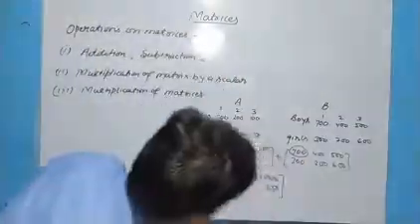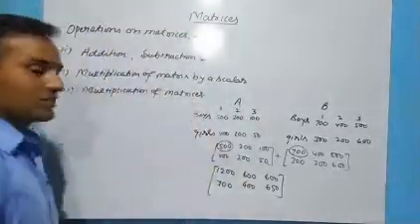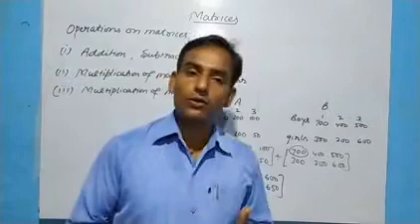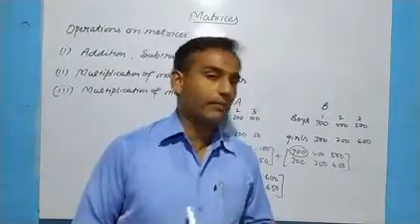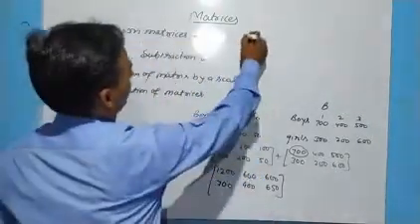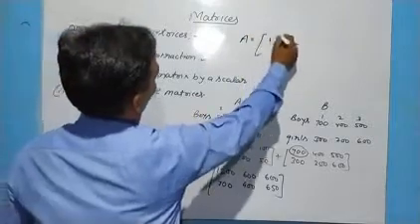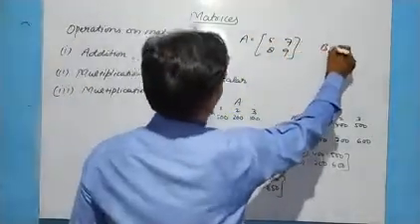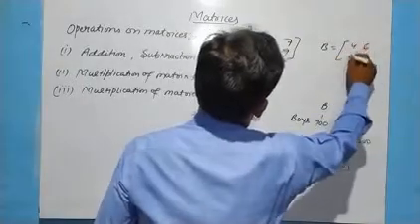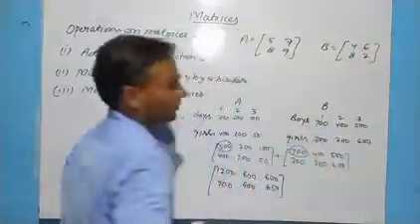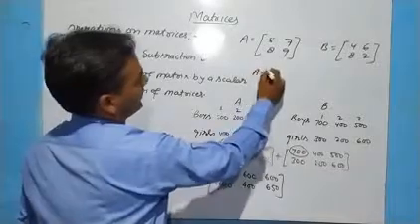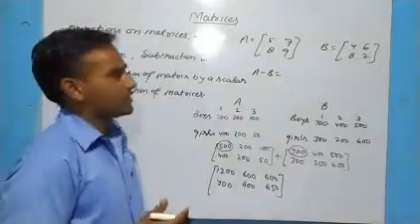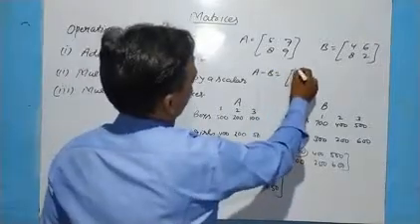Now subtraction is nothing but adding the negative matrix to the first given matrix. If we have matrix A as 5, 7, 8, 9 and matrix B as 4, 6, 8, 2, and we have to get A minus B, the subtraction is done in the same way as addition.